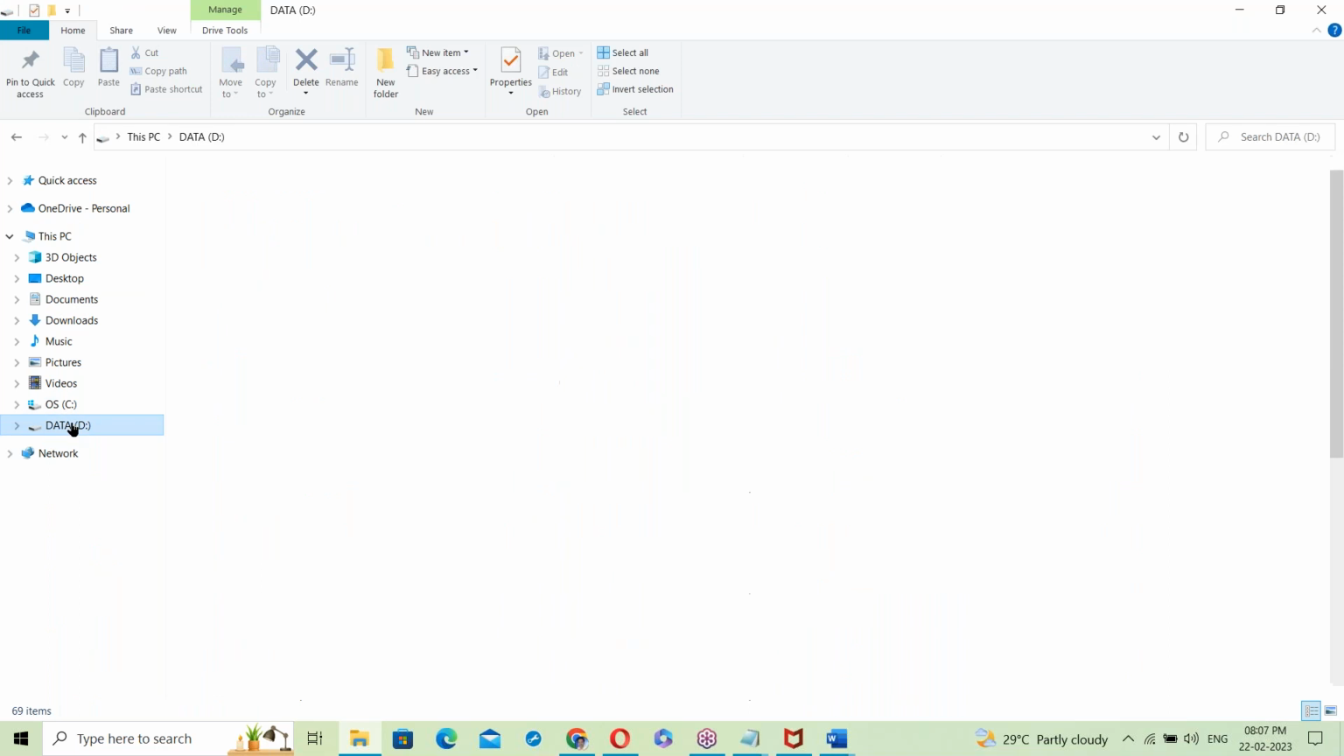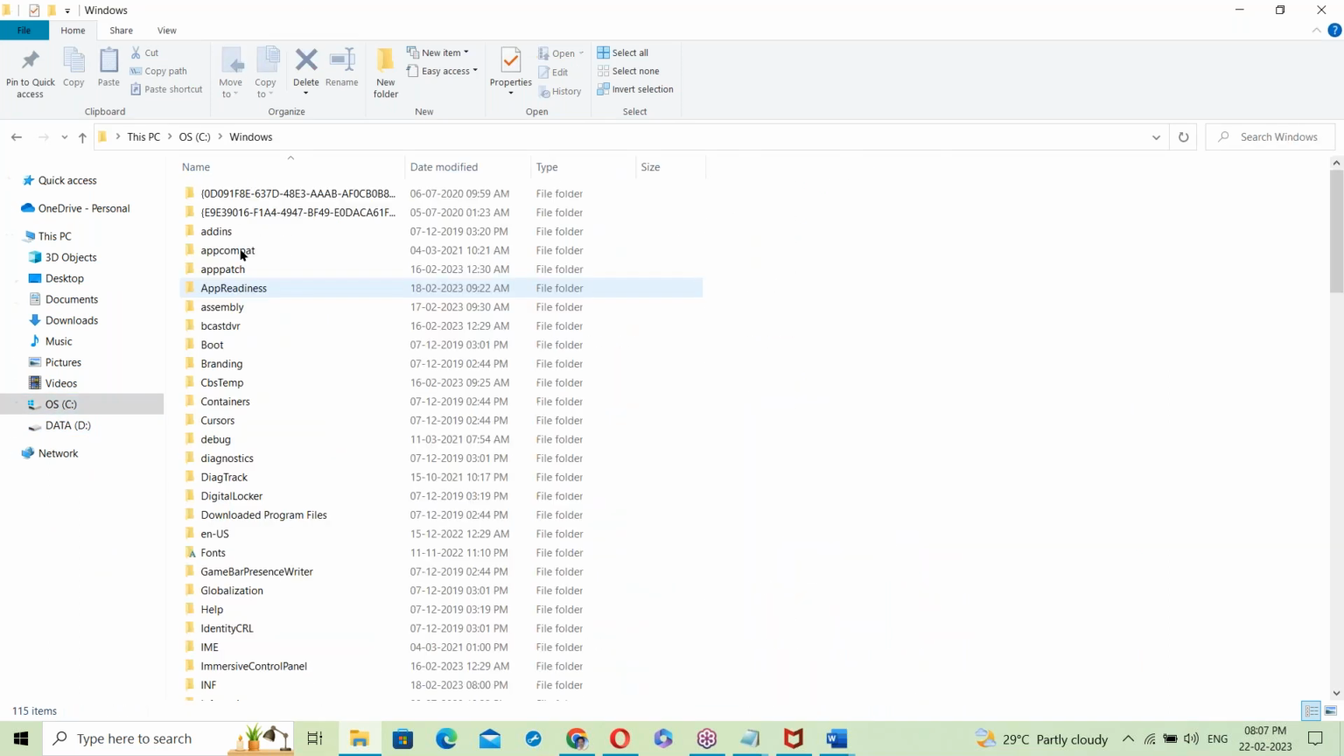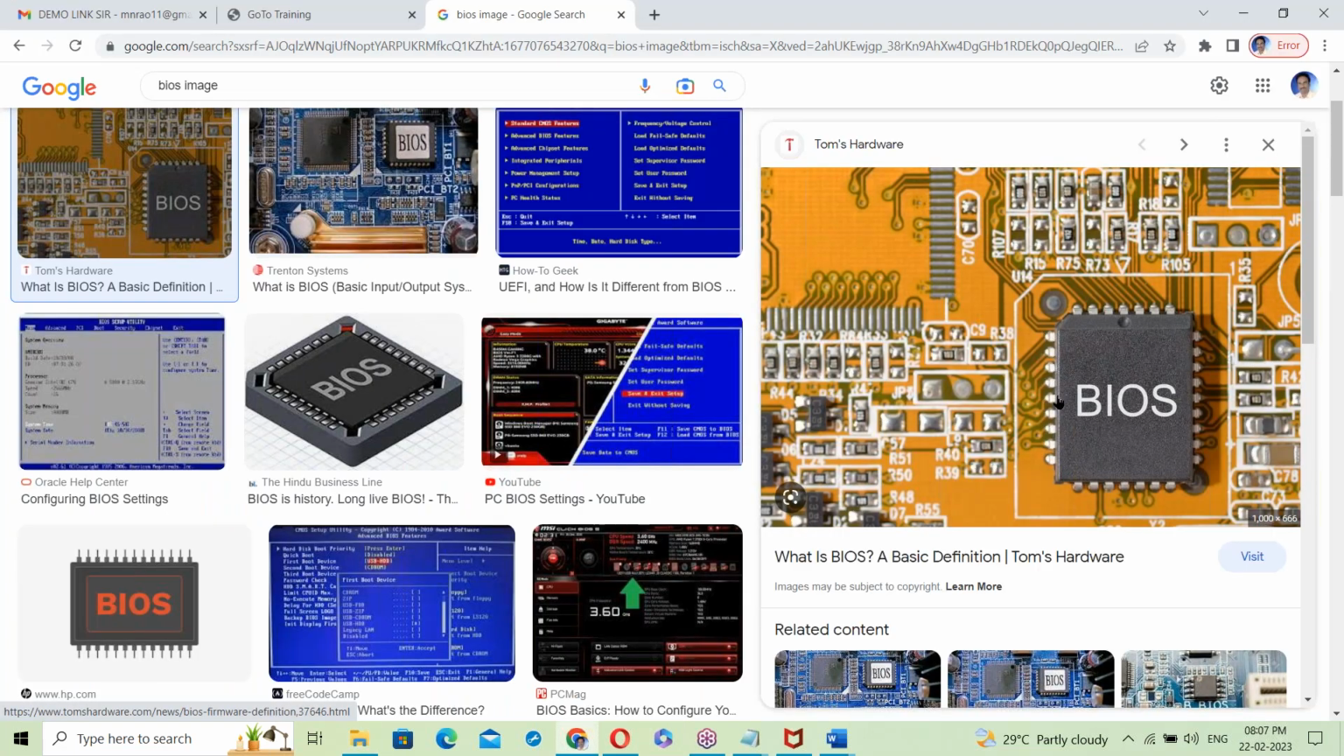This is C drive and D drive, right? In C drive, there is a Windows OS, right? It's an OS file system. Once you power on your system, first of all, power goes to BIOS. That BIOS program starts. Now this BIOS program loads the OS from hard disk to RAM memory.